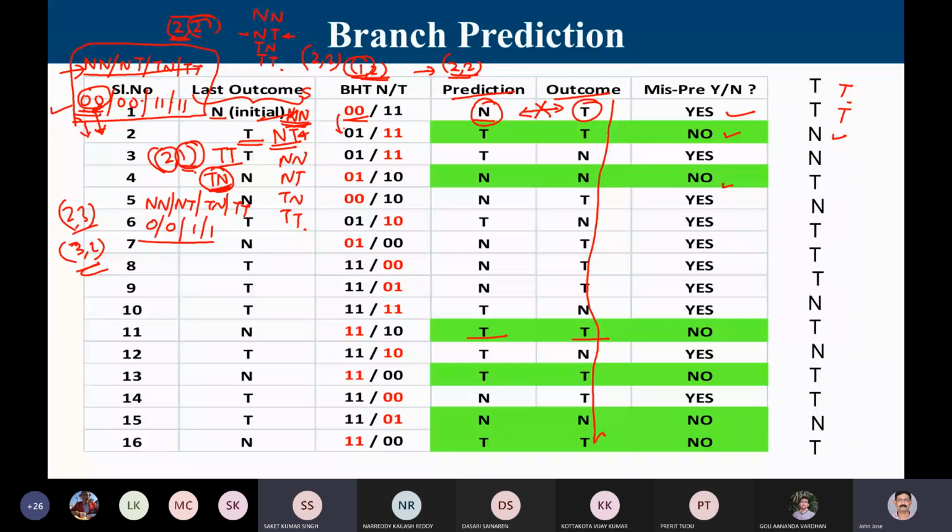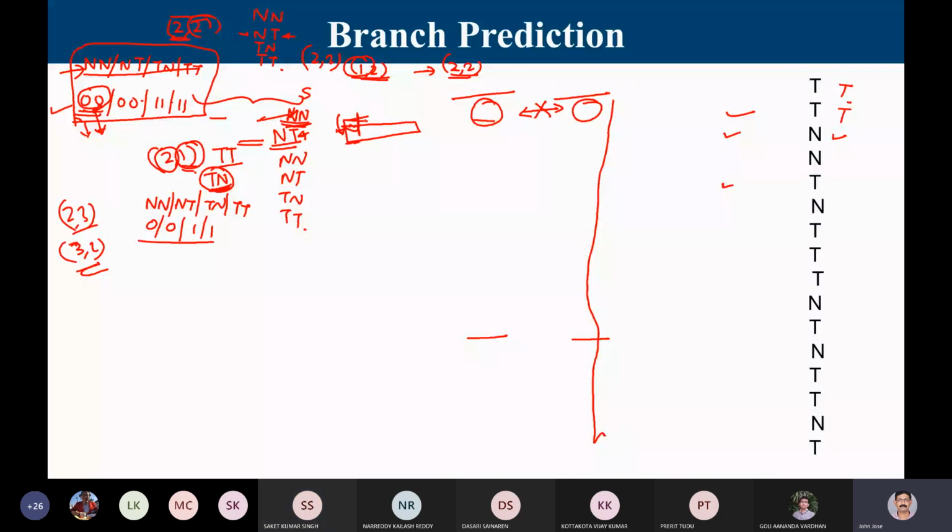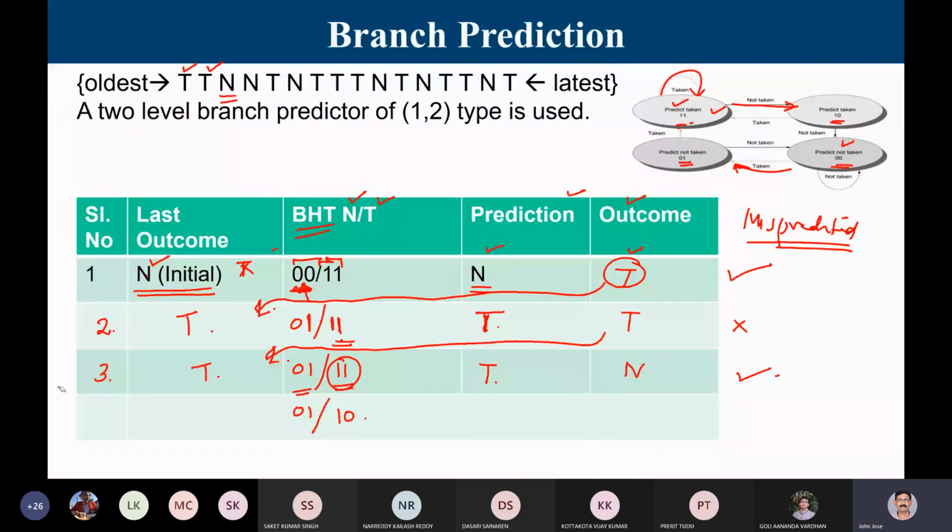So this is moving to this, means based upon the finite state automata, what will tell 00 to move to 01. All other entries remain. So what we do here is the updated table. There won't be two transitions, only one transition as given by the diagram. Whatever you see in the diagram, based on that only the transitions will happen. Even if your state is 00, what is the current outcome? The current outcome is the edge of the finite automata. Based on the current outcome, you will move to one of the states.